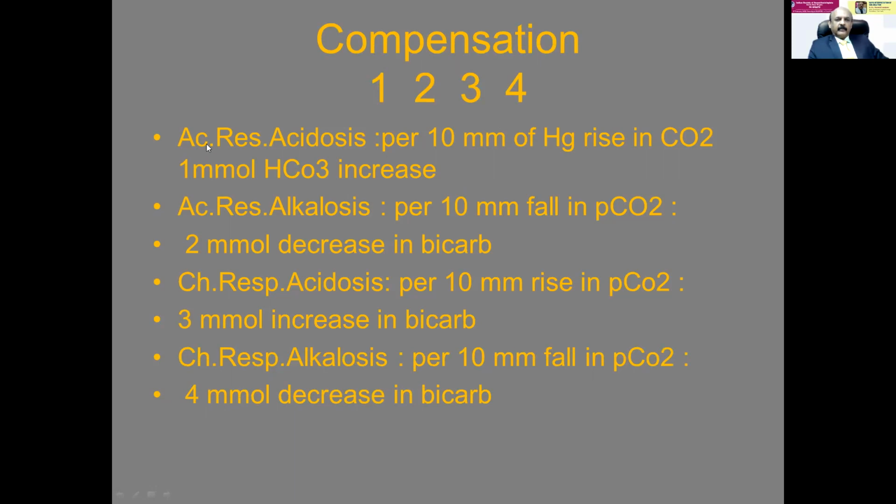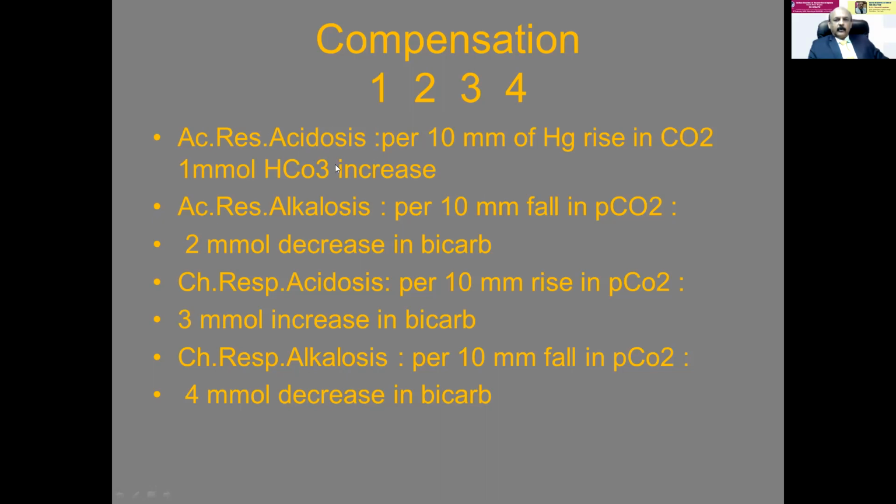For any process, first is acute. So you write first acute respiratory acidosis. Second, you write acute respiratory alkalosis. Third, you write chronic respiratory acidosis. Fourth, you write chronic respiratory alkalosis. Then put 10. 10 is the same everywhere.